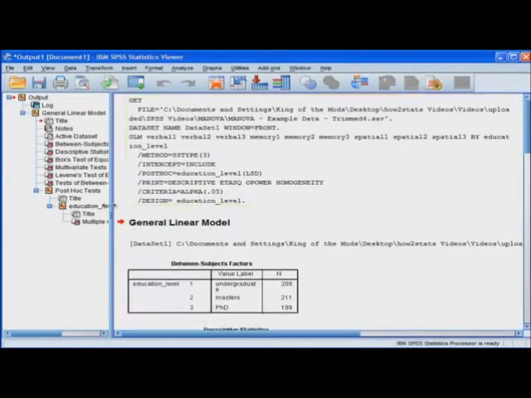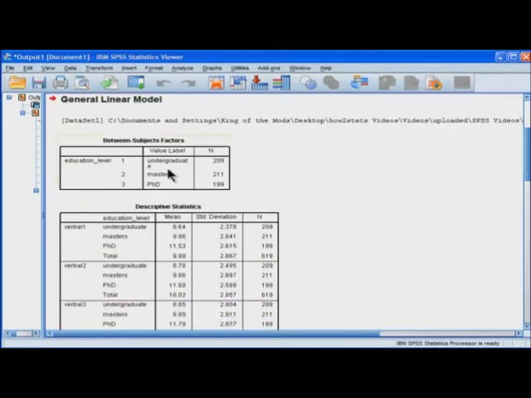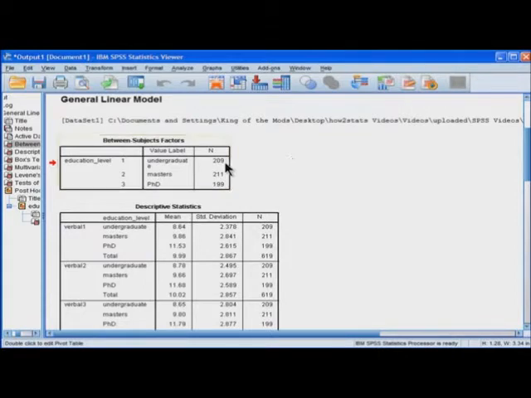So here's the output that SPSS gives me for the general linear model approach to doing a MANOVA. I get my first table with sample size: 209 for undergrads, 211 for masters, and 199 for PhD. So roughly similar sample sizes.